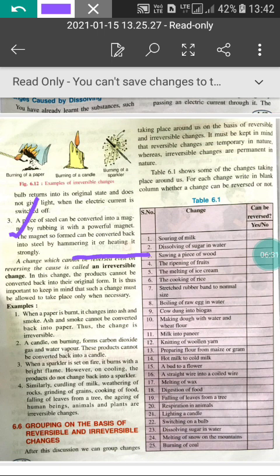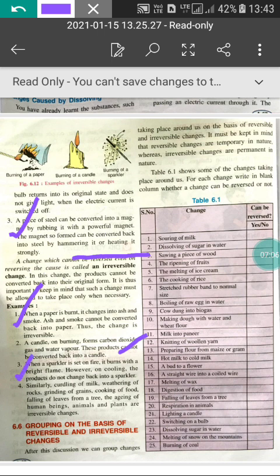So in this change, the products cannot be converted back into their original form, and it is thus important to keep in mind that such a change must be allowed to take place only when necessary. First example, when a paper is burnt, it changes into ash and smoke, and ash and smoke cannot be converted back into paper, thus the change is irreversible. And a candle on burning forms carbon dioxide gas and water vapor, so these products cannot be converted back into the candle.